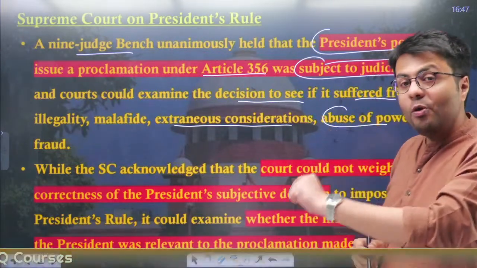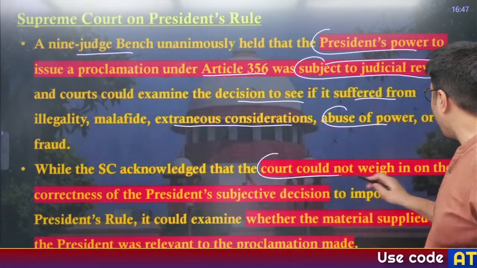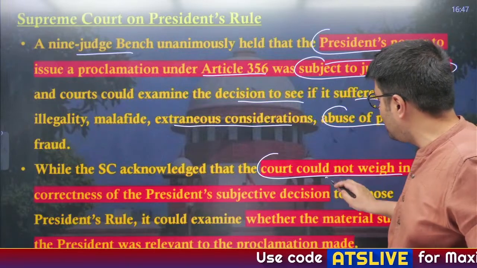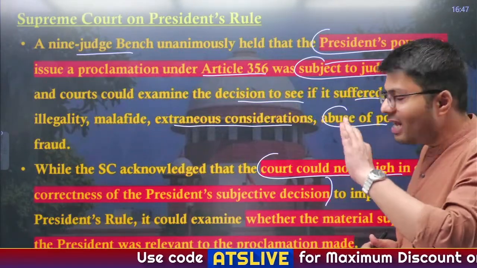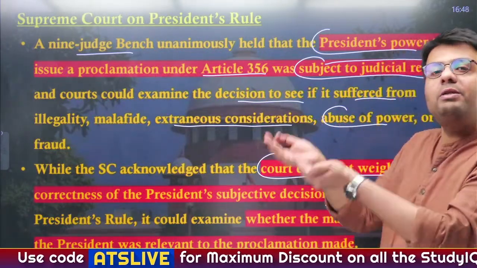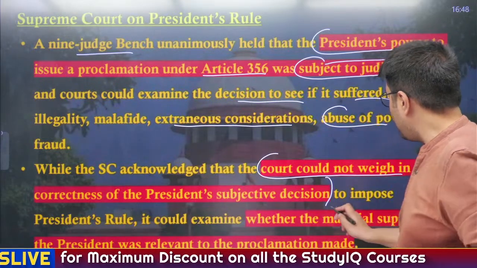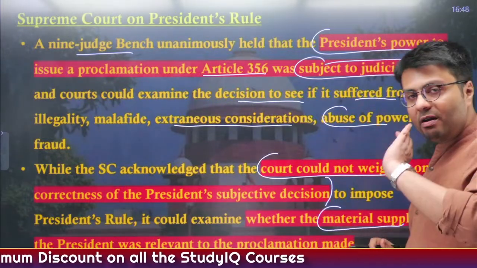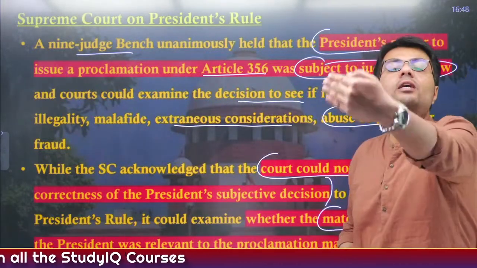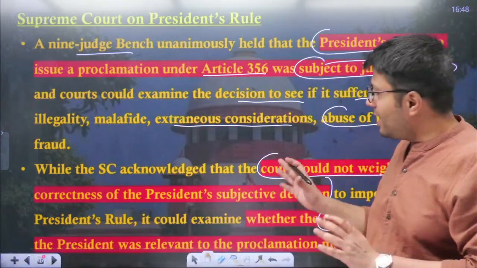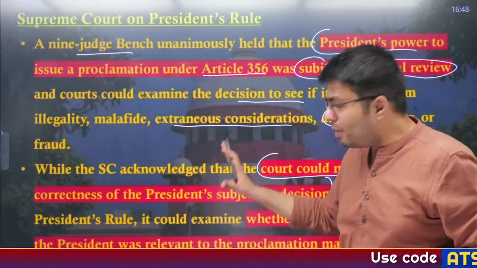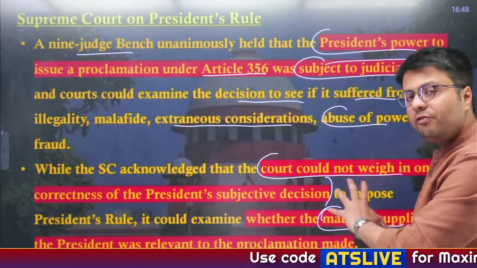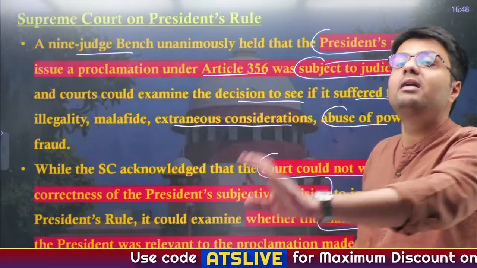While the Supreme Court acknowledged that the court will not weigh in on the correctness of the President's subjective decision, it can actually consider whether the report sent to the President by the Governor had certain relevant material which allowed the President to impose President's Rule. So, it cannot question the decision of the President, but it can question the relevance of the material based on which the President has made the decision.